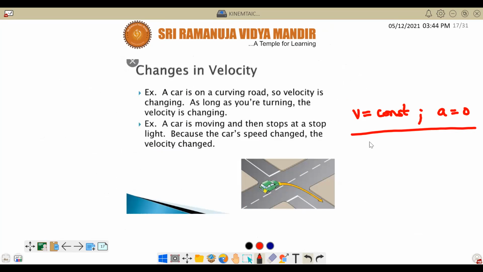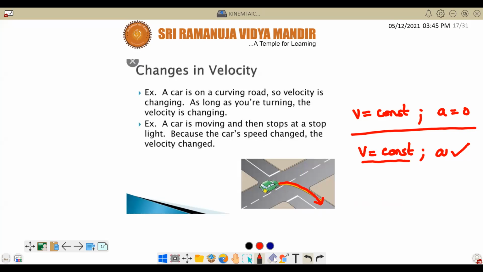But there are some special cases where even if the speed is constant, there is acceleration, whenever there is a change in direction. Very good.